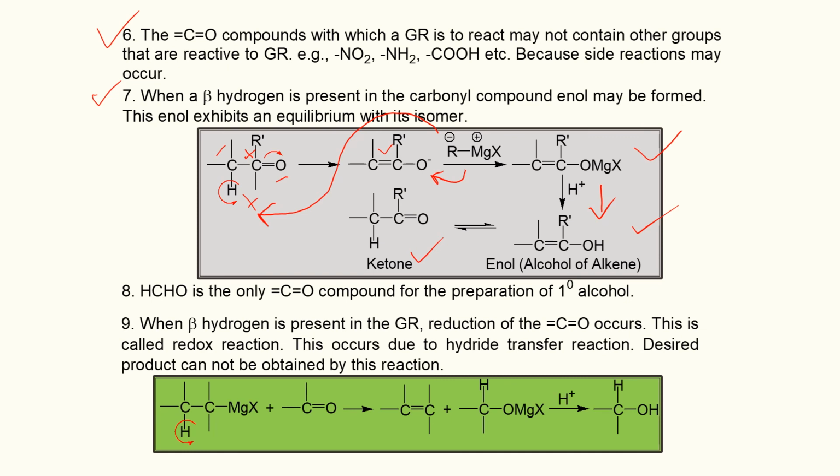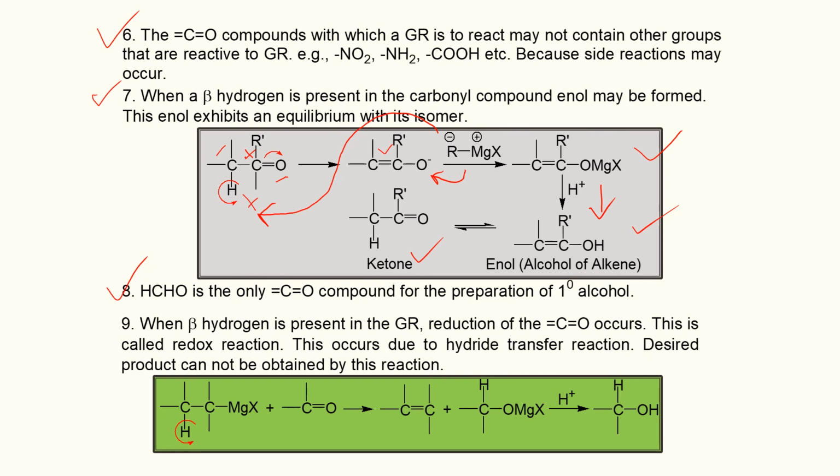And this is not our target product according to Grignard reaction. So we have to use such a carbonyl compound which doesn't contain any beta hydrogen.